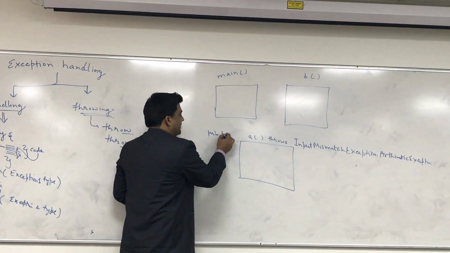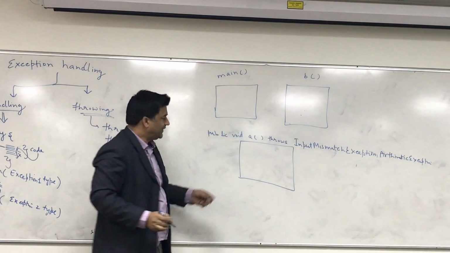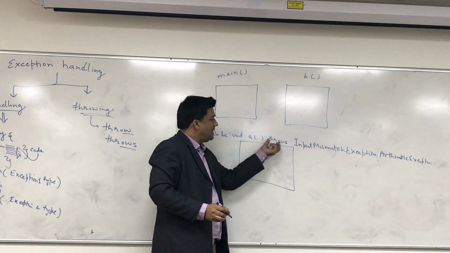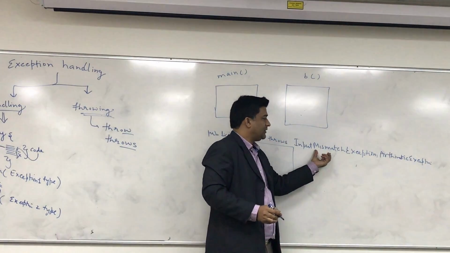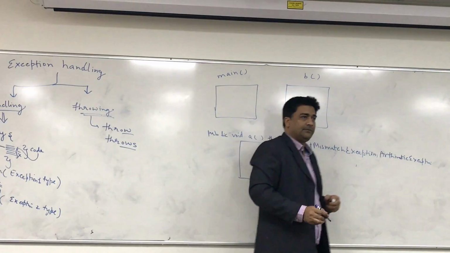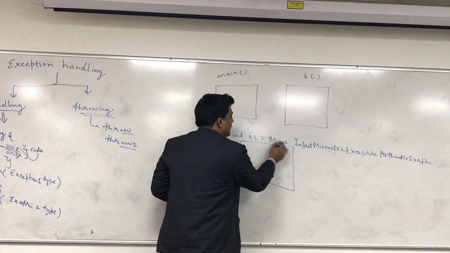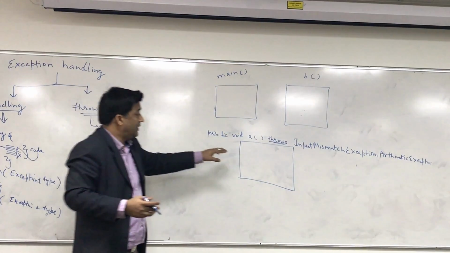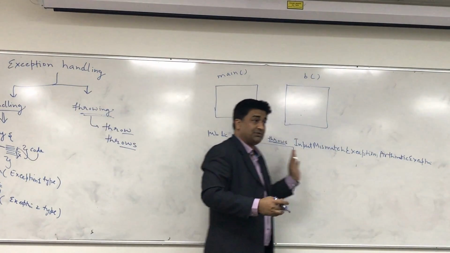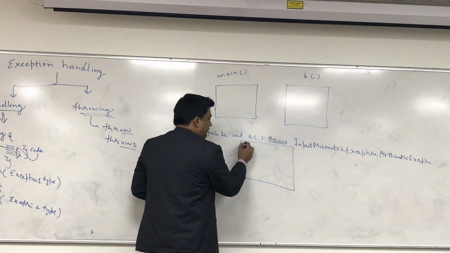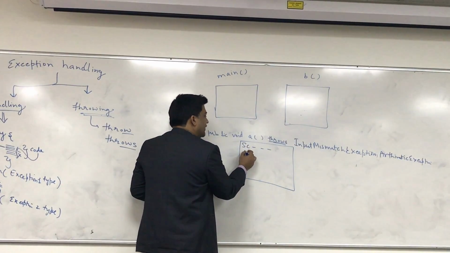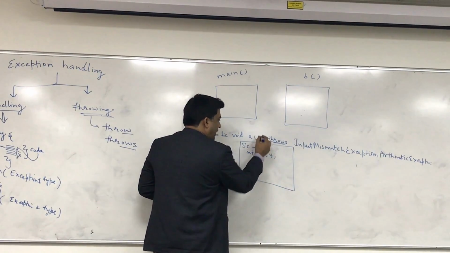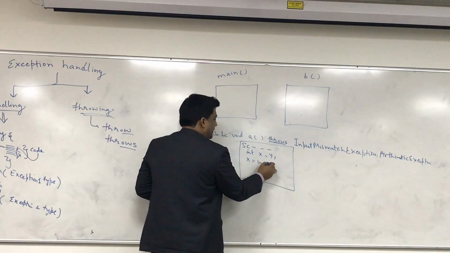Of course you write this method something like this. So this is a method, public void A, which may throw input mismatch exception, arithmetic exception. Okay? So using throws, you declare that this method may throw either this or this type of exception. Suppose you have a scanner, and you have some variables int x and y in this method, and you are saying x is equal to in dot next int.